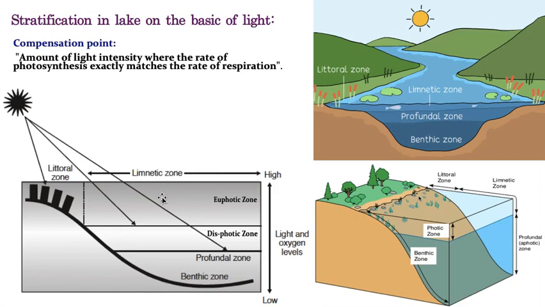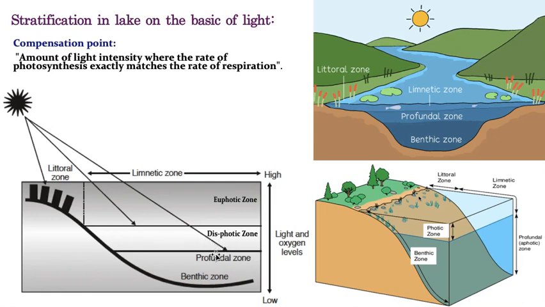Again, limnetic zone, based on the penetration of light, is divided into the photic zone, which is further divided into the euphotic zone and the dysphotic zone. Here, students, we can clearly see some lines also, so that you can differentiate one zone from another. So this is called the photic zone, which is further divided into the euphotic zone and the dysphotic zone. Students, I'll explain what the euphotic zone and dysphotic zone are.